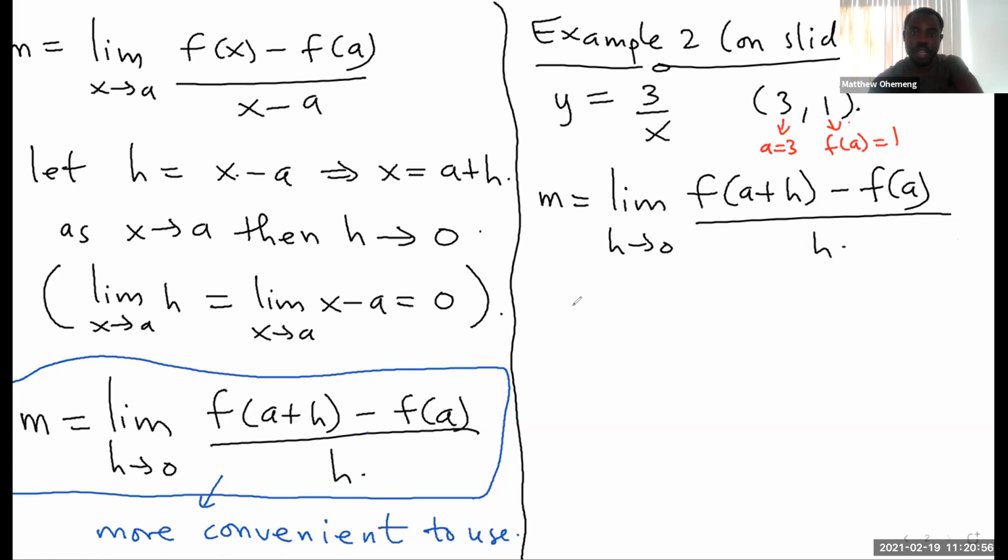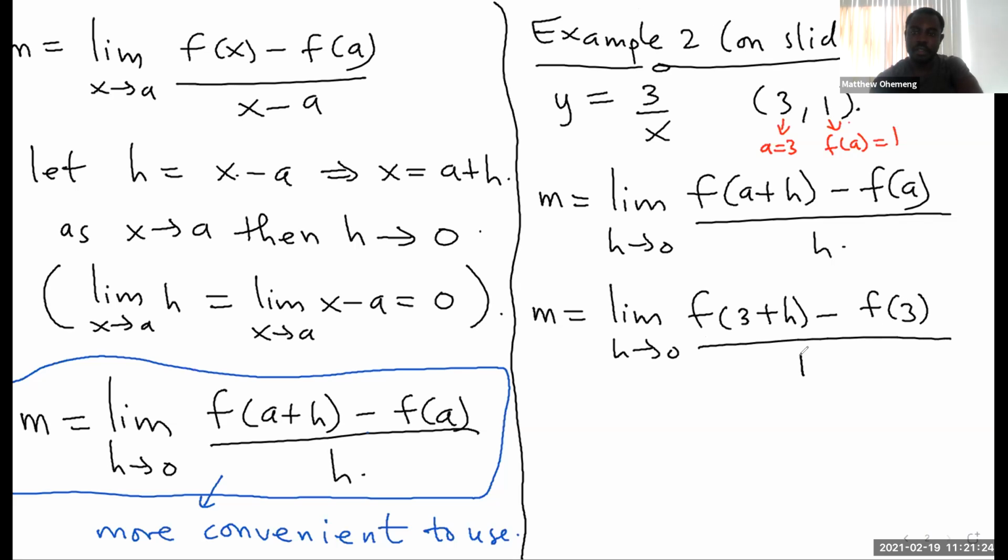The slope is the limit as h approaches 0 of f of 3 plus h minus f of 3, all over h. So that's the slope, right?